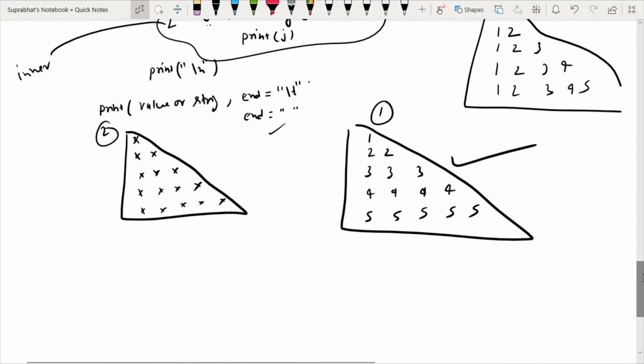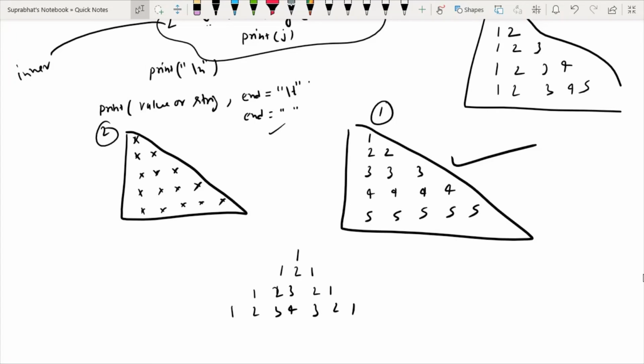And apart from this you have to make one more. You have to make it like this: 1, then 1 2 1, then 1 2 3 2 1, then 1 2 3 4 3 2 1, then 1 2 3 4 5 4 3 2 1, like this type of triangle you have to make.